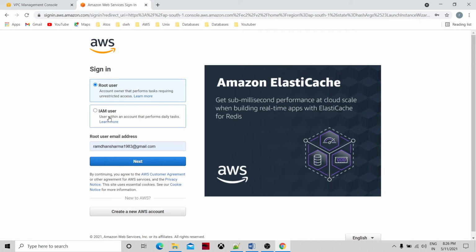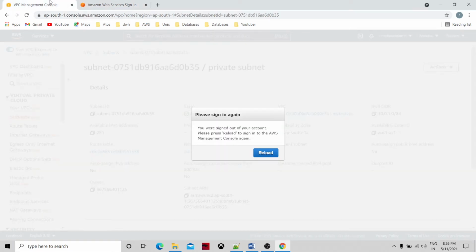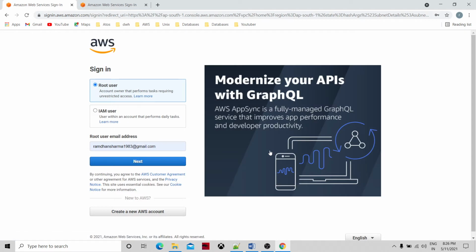Okay, what happened? Let me reload this. I'm not sure why it happened. I have two IDs. I will just log in again.